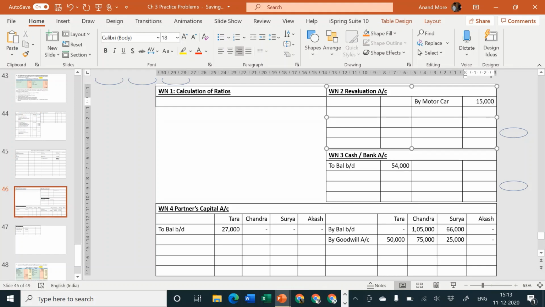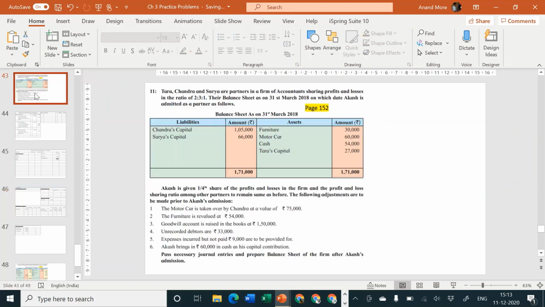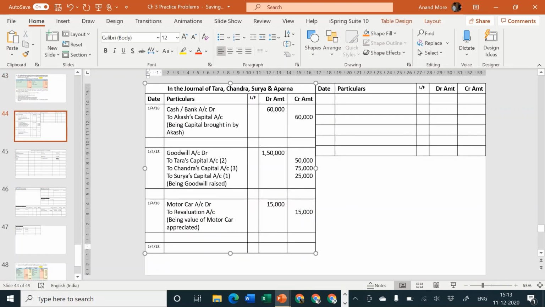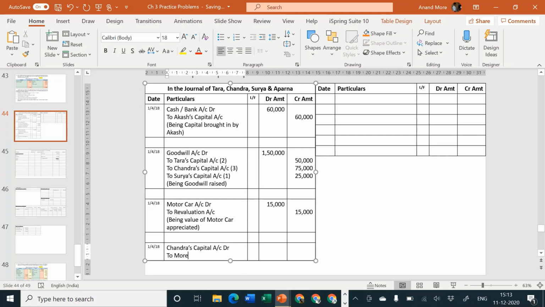But thereafter motor car is not retained by us. It is taken over by which partner? Chandra. Chandra is the receiver and motor car is going out. Entry will be Chandra's capital account debit to motor car account. And the amount is how much? Chandra is taking over motor car at rupees 75,000. So we are going to write now 75,000. So what did we do? We first of all increase the value of motor car. Thereafter we have allowed Chandra to withdraw the same.